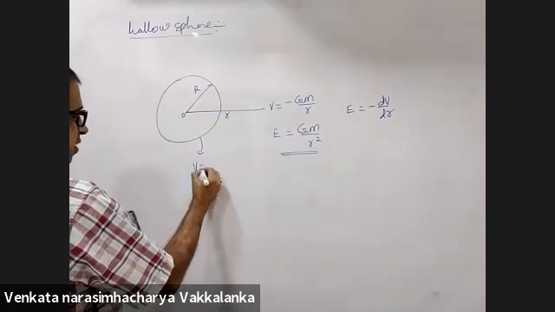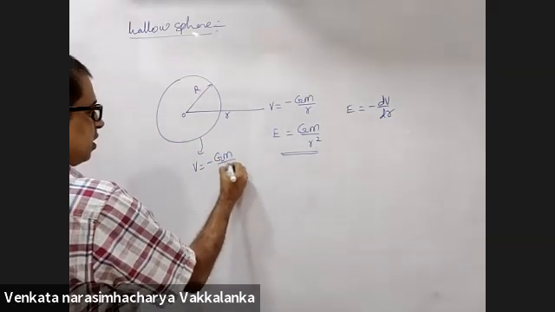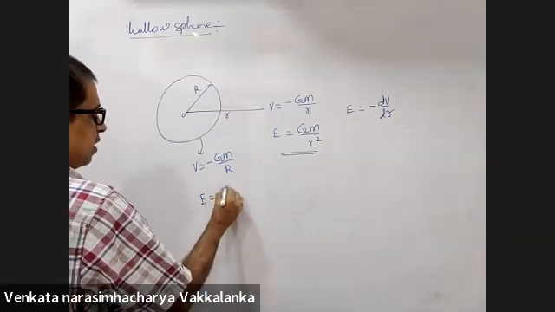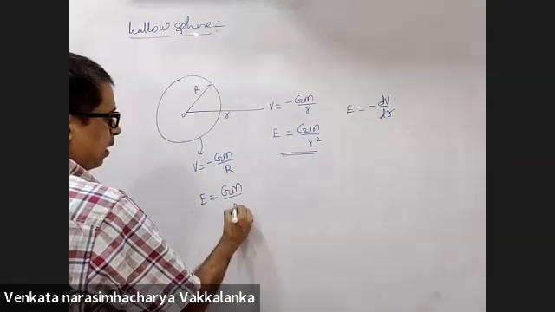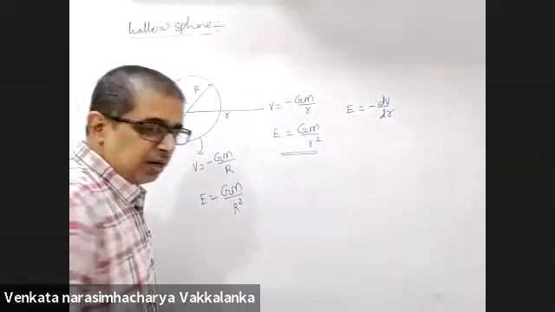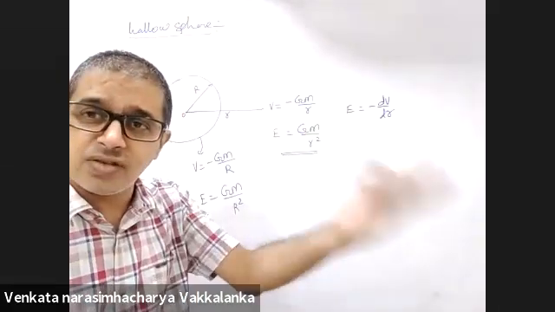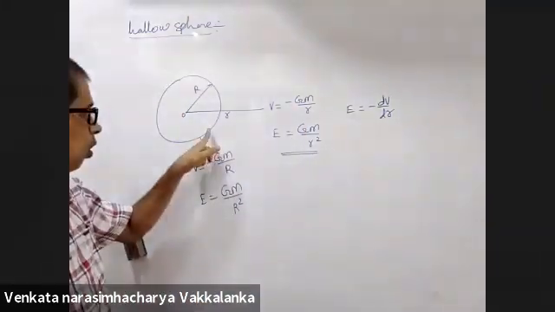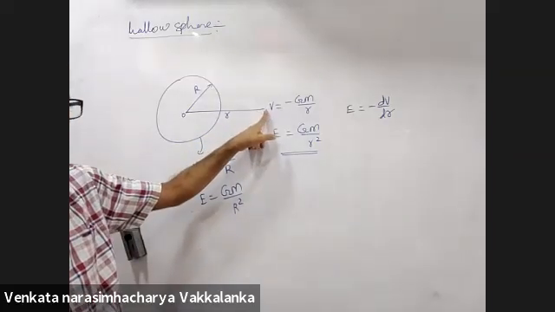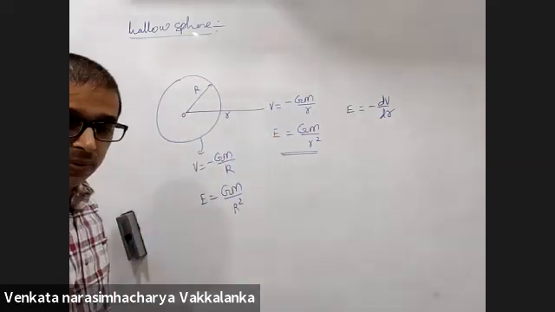On the surface, potential is minus GM by capital R. Field is GM by capital R square. You are replacing small r with capital R, because the surface is an external point.